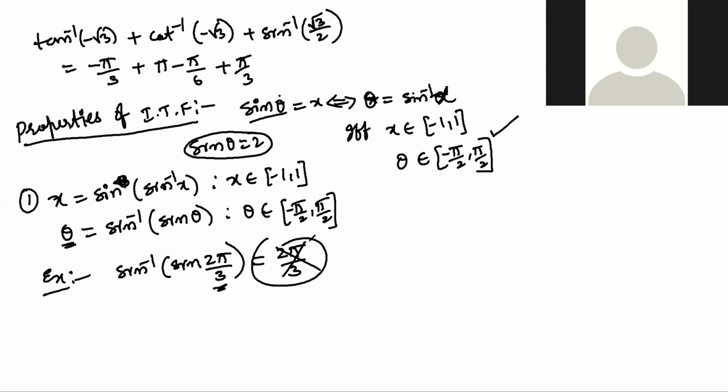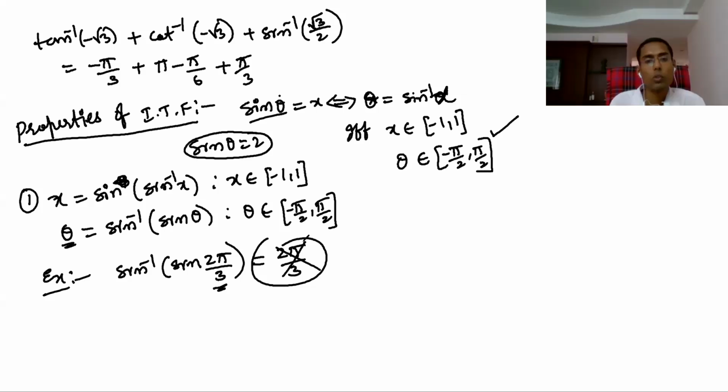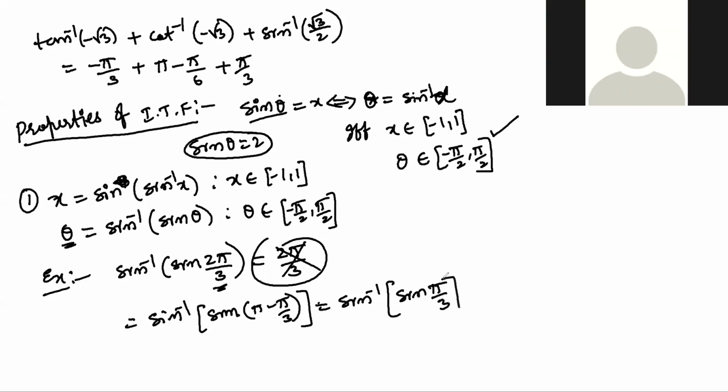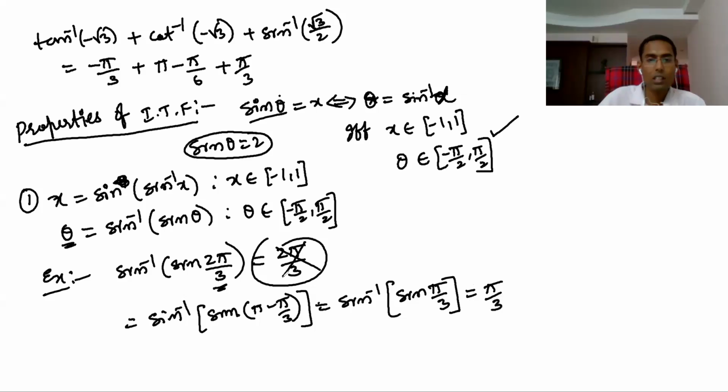So I have to do pi minus 2 pi by 3 and all to get into the principal range. Yes, we have to write this such a way that it comes under minus pi by 2 to pi by 2. Two ways are there. One is that you directly write its value. So sine inverse of sine 120 degrees, you can write as pi minus pi by 3. Sine of pi minus theta is sine theta only; in the second quadrant sine is positive, and sine remains sine. So this is sine pi by 3, giving pi by 3. This is the application of this.